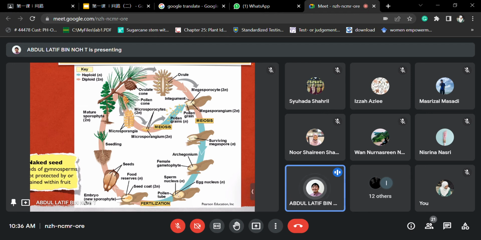So when these proper seeds have developed, this is where the seeds will germinate on the soil. It will fall and germinate.